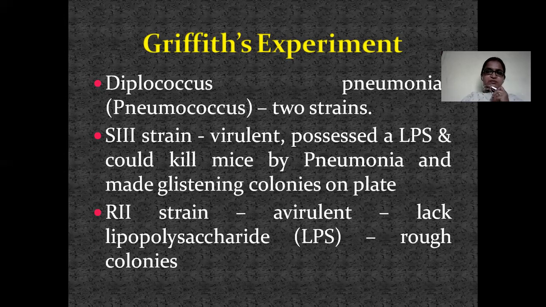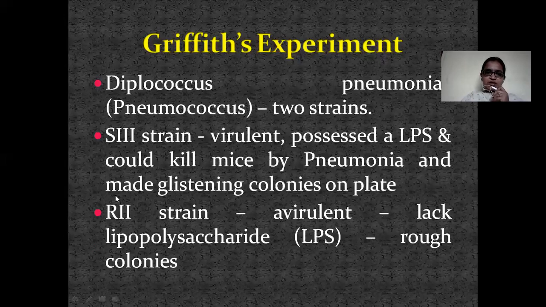After species, if there is any variation within the species, we can call them strains. So Diplococcus is the genus and pneumoniae is the species. After this, there is some variation in this bacteria. That is why we call it a strain. They named these strains the S3 strain and the R2 strain.